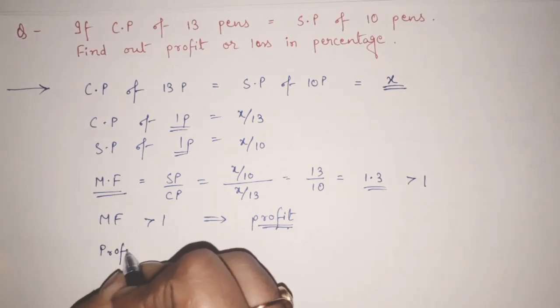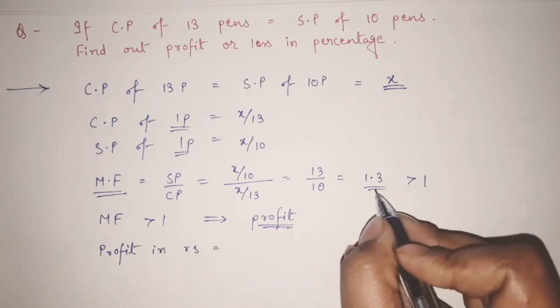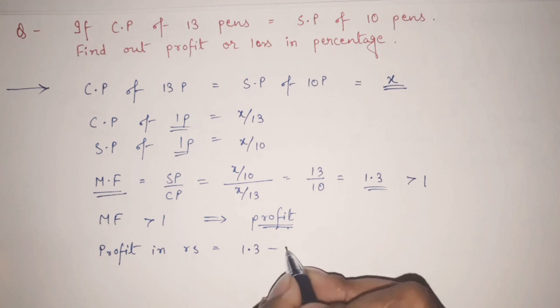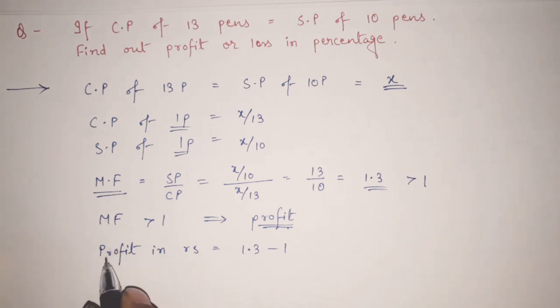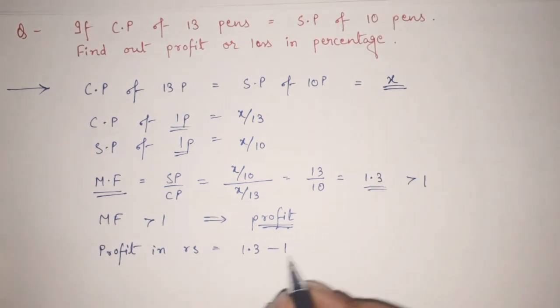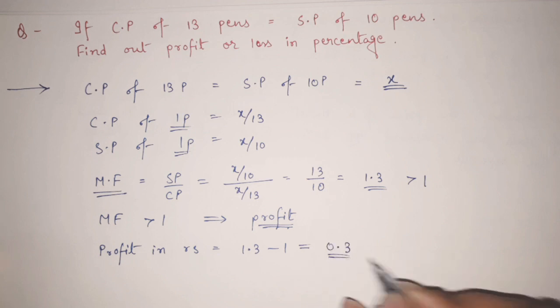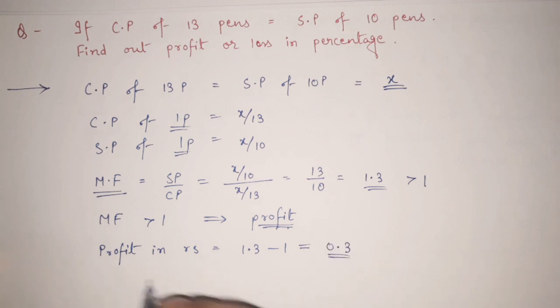So now we can find out profit in rupees is 1.3 minus 1. That means what? Whenever we want to find out profit or loss in rupees, we will find the difference of this with 1. Okay. So 1.3 minus 1 is equal to 0.3. Fine. This is my profit in rupees.